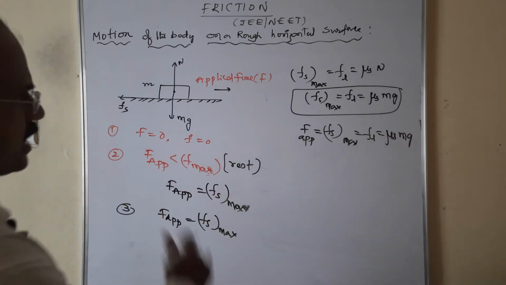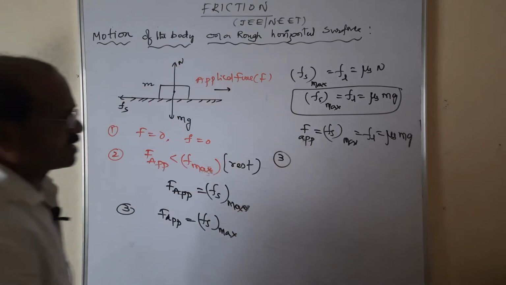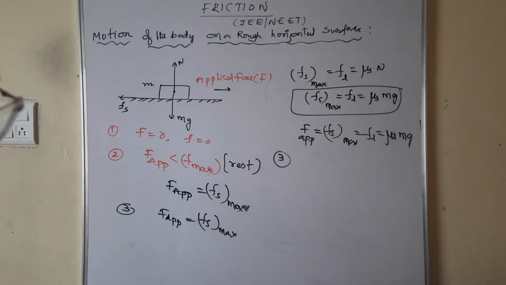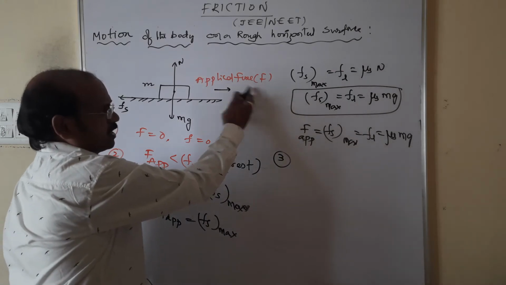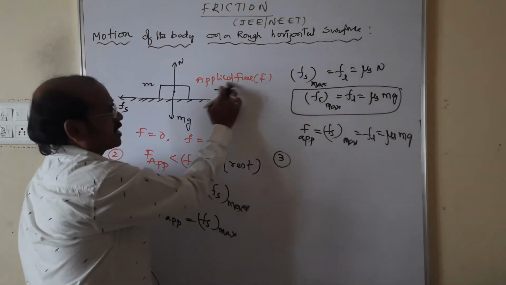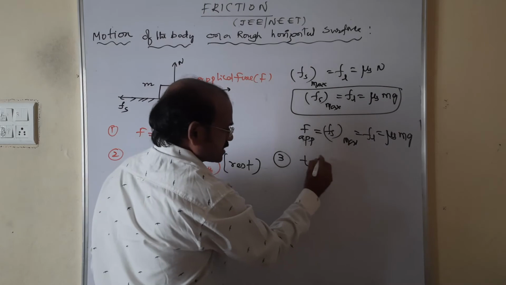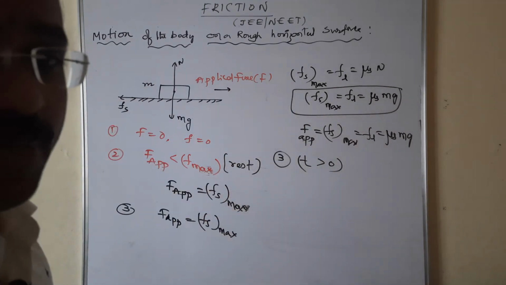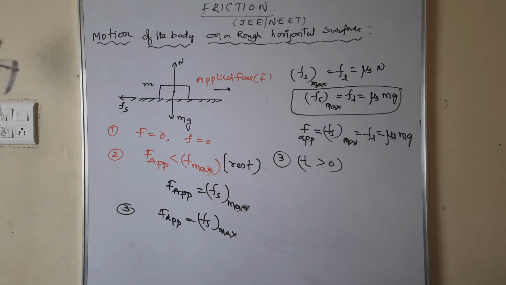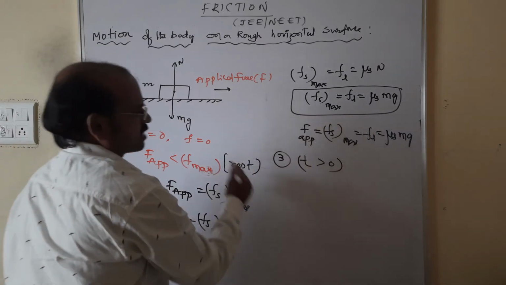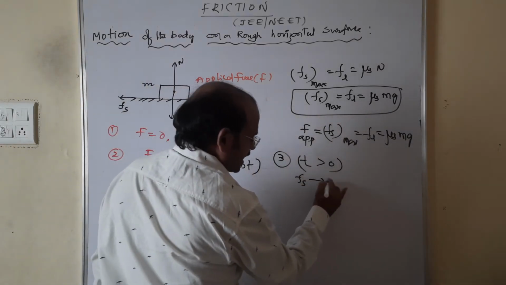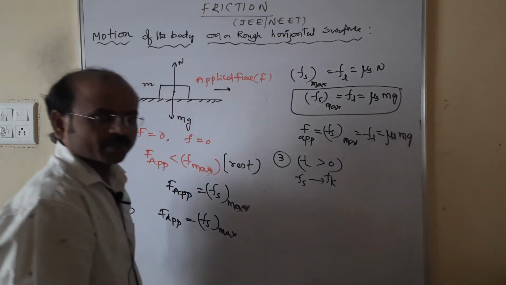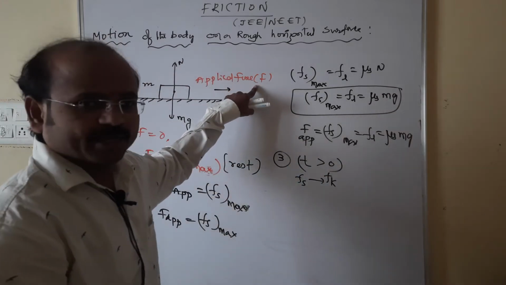This is when it is balanced. Now I want to tell you one more case regarding this. Suppose the applied force continues to act, that is, the time is greater than 0, which means the block is moving and the force continues to be applied. Then there is continuous motion and the body gets into motion. Therefore, the static friction Fs is converted to kinematic friction Fk, because the applied force continues to act.